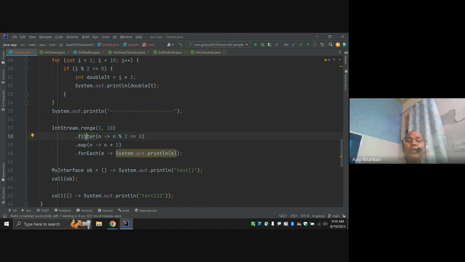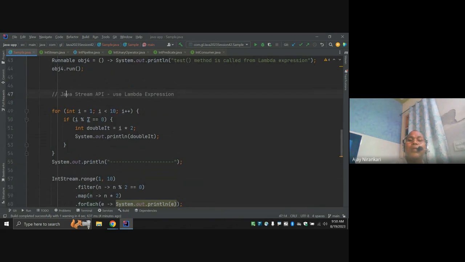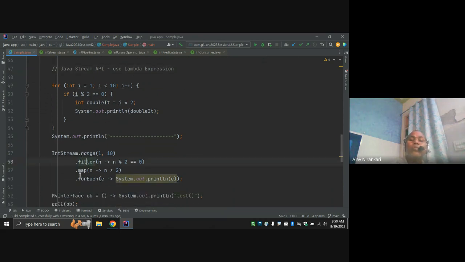I am not writing any code for that, we are just using them. Whenever we say Java Stream API, it means they have provided a set of library methods, and we use those methods to solve our problem. Here I am using only the library to solve my problem.